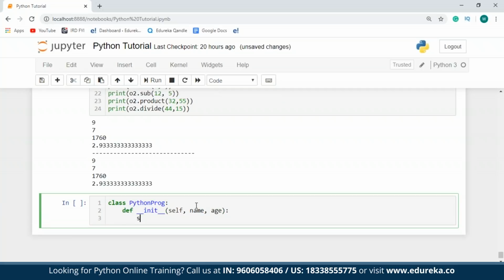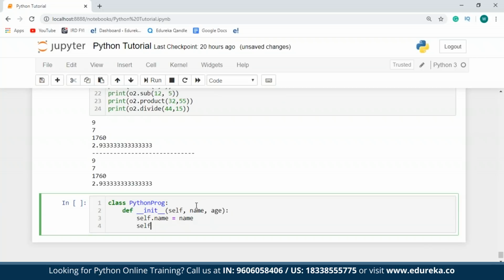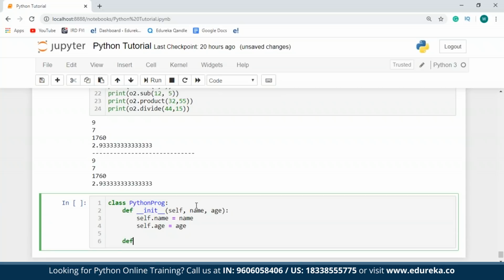Once that is done, I'll bind the self parameter with the name and the age attribute. I'll just say self.name is name and self.age is age. I'm going to define a new function over here, so I'll just say define new function. And again, I should specify the self parameter. And within this, I'll have one print statement that is going to print both the name and the age.